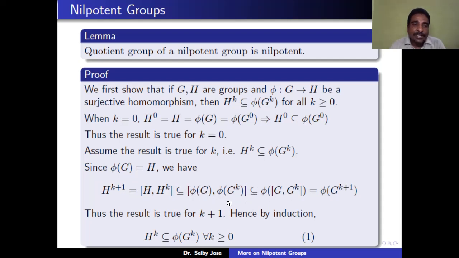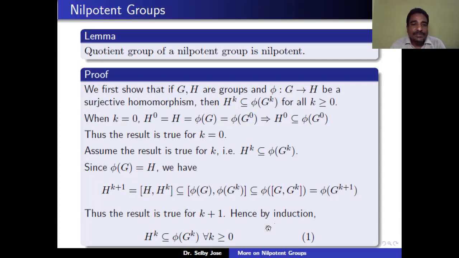So the commutator of phi of G, phi of Gk is contained in phi of the commutator of G, Gk because phi is a group homomorphism. But by definition, the commutator of G, Gk is equal to G(k+1). That means phi of the commutator of G, Gk is equal to phi of G(k+1). Therefore, we proved that H(k+1) is contained in phi of G(k+1). Therefore, the result is true for k plus 1. Therefore, by induction, Hk is contained in phi of Gk for all k greater than or equal to 0.